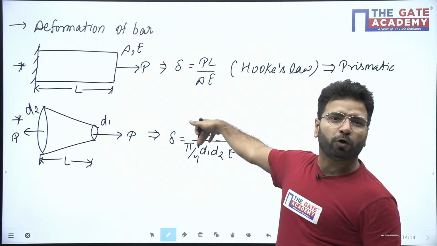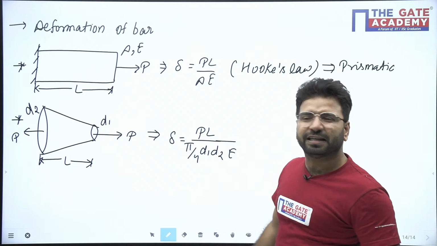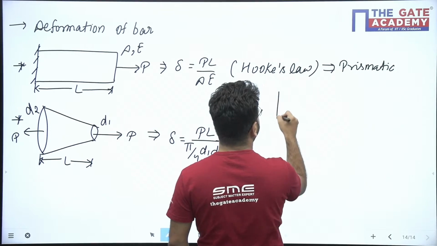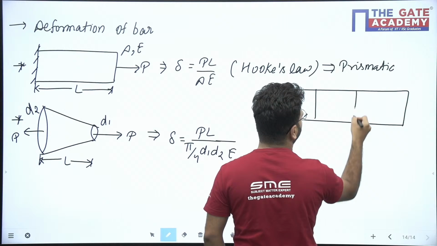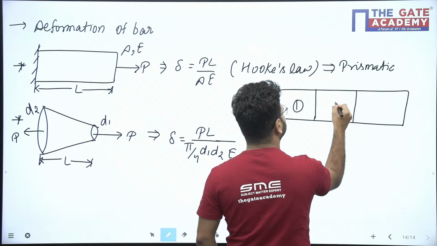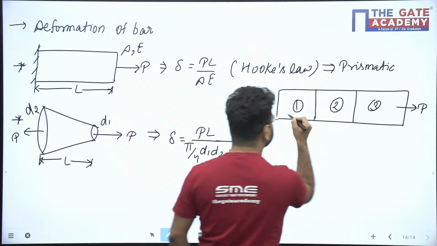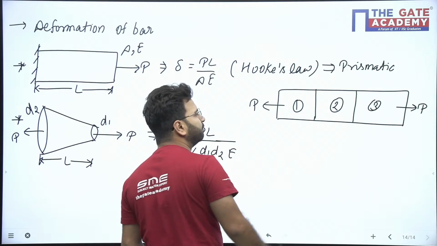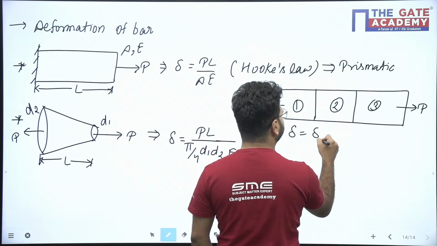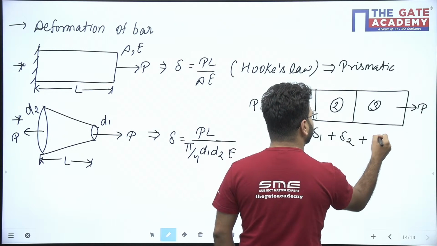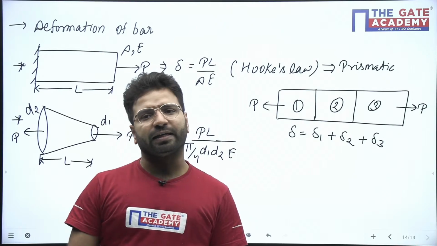Only these two bars have been asked in the exam. Now you can ask me, sir, if multiple bars are there, like a combination of bars, meaning one bar, two bars, three bars are there, and somebody asks you in the exam what is the delta for this? Delta will be equal to delta 1 plus delta 2 plus delta 3. Method of superposition you have to apply.